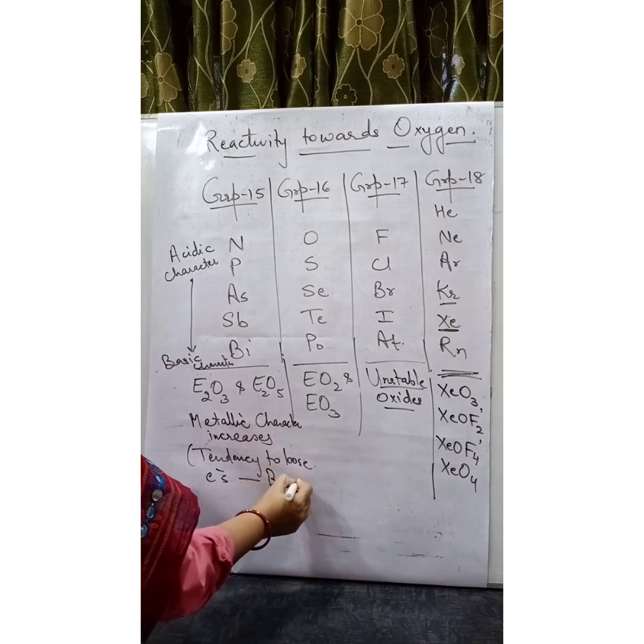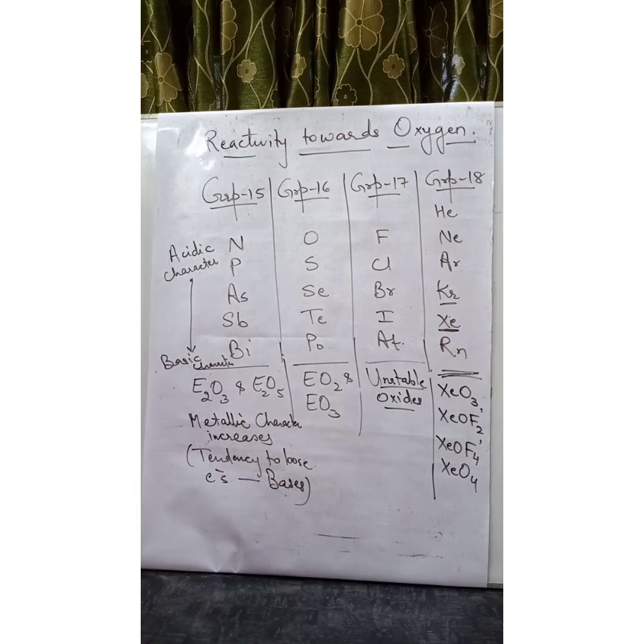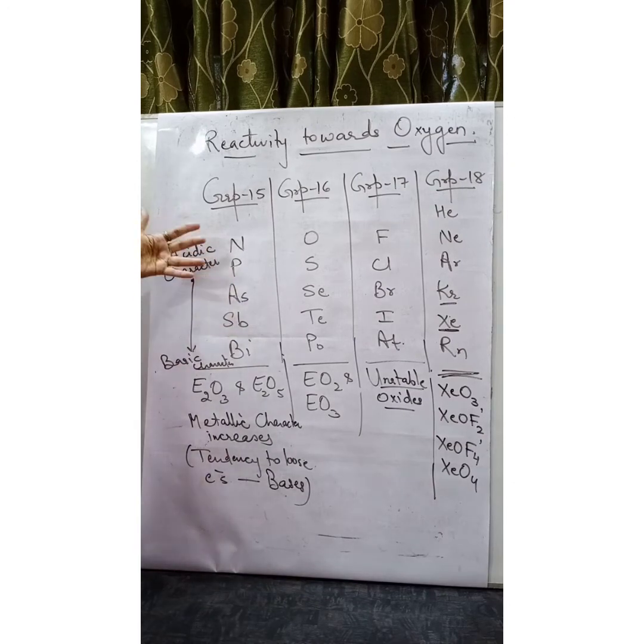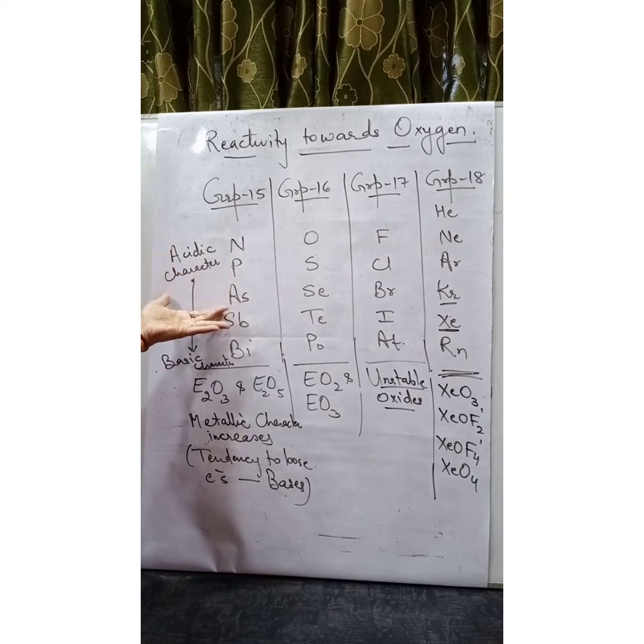Bases have the tendency to lose electrons. So that is why the behavior is slowly changing from acidic nature into basic nature. In the starting the oxides are acidic in nature, then it changes into amphoteric character, and then finally into the basic character.